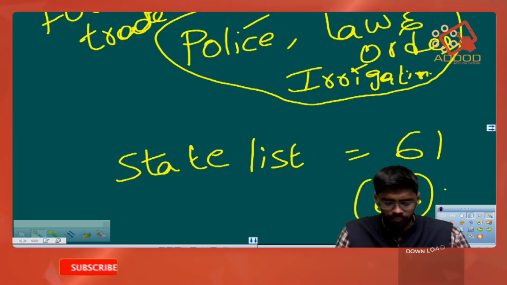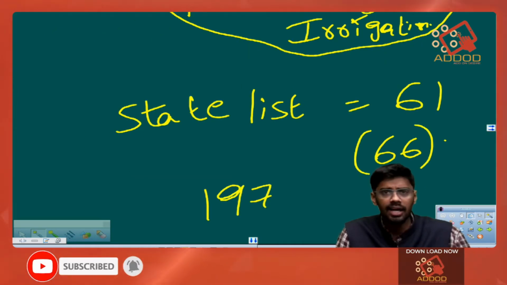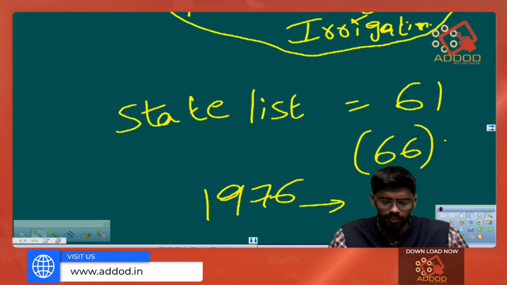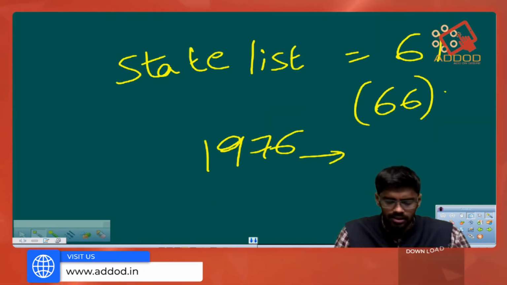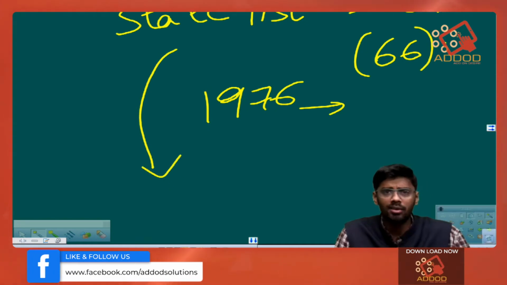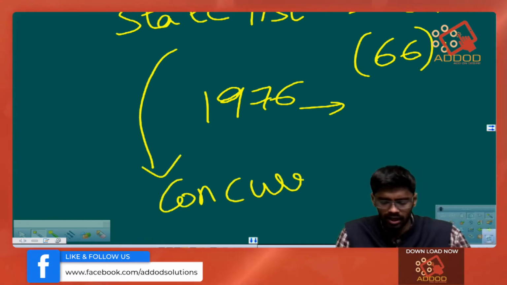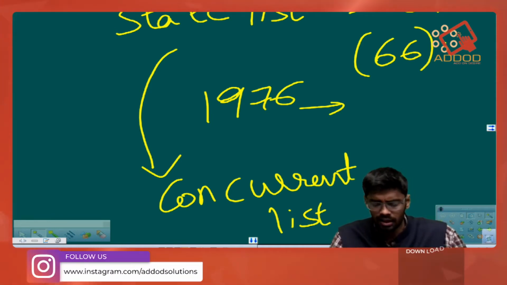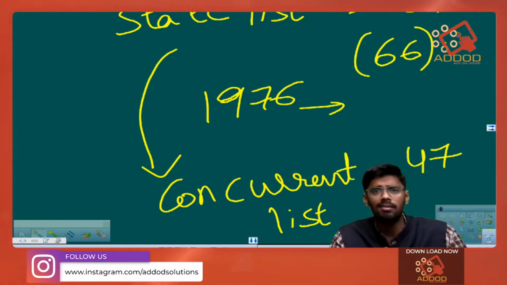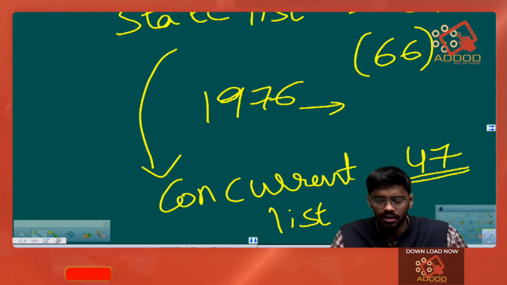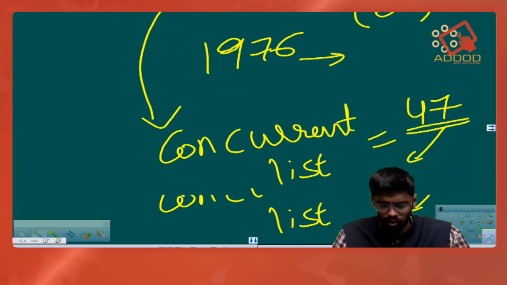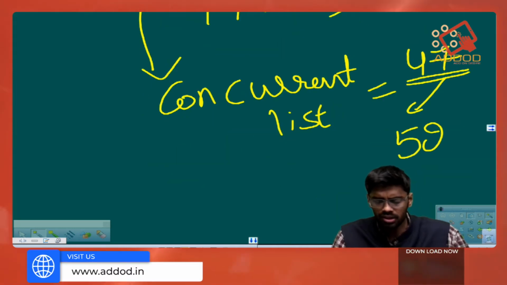In the year 1976, the Indian Parliament took some subjects from the state list and shifted them to the concurrent list. So, when we add 5 more subjects from the state list to the 47 concurrent list subjects, it became 52 subjects.